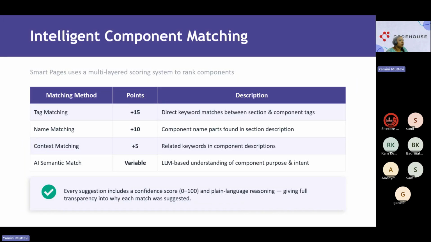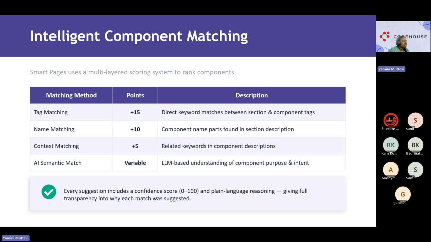So next is intelligent component matching. Now this is what it does internally. Why is it called intelligent or AI mapping? Because it is using a layered approach here. Suppose there are four matching methods to rank each component or each section we find when analyzing the page.